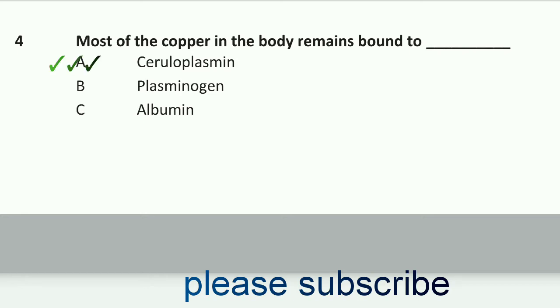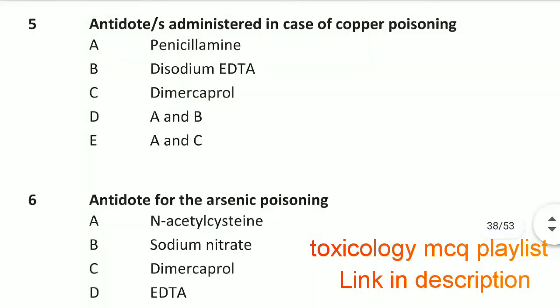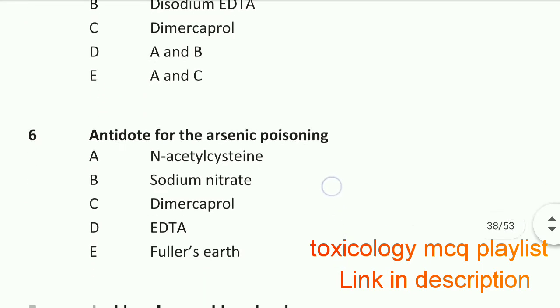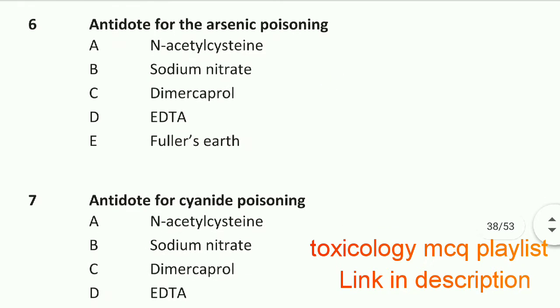to ceruloplasmin. Option A is right, ceruloplasmin. Question number 5 is, antidotes administered in case of copper poisoning. Option A, penicillamine, and option C, dimercaprol. A and C is right. Option E is right. Question number 6 is, antidote for arsenic poisoning.